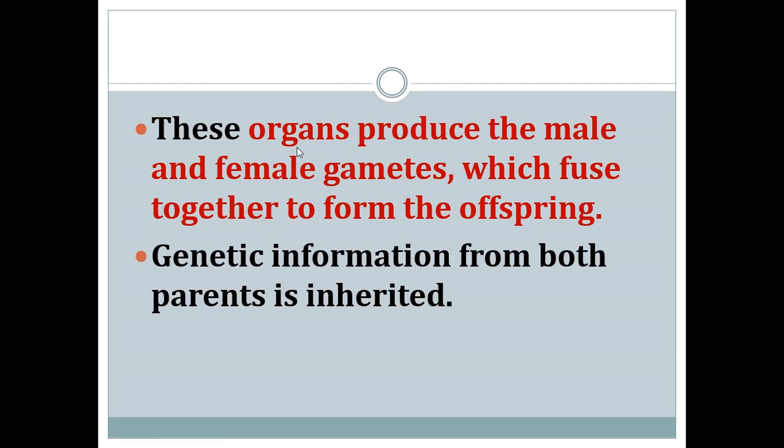In this, the genetic information from both the parents will be inherited. Inherited means transferred to the young ones. There is no mixing of genetic information in asexual reproduction due to the involvement of only one parent. Here there is an involvement of two parents, and the genetic information from both parents will be inherited by the young one. Example, humans. The reproduction that takes place in humans is sexual reproduction.